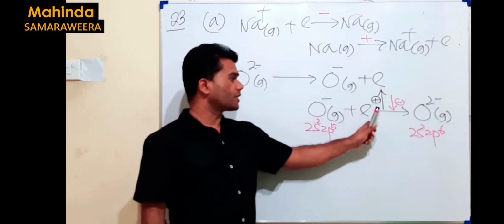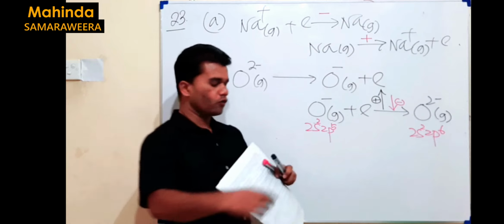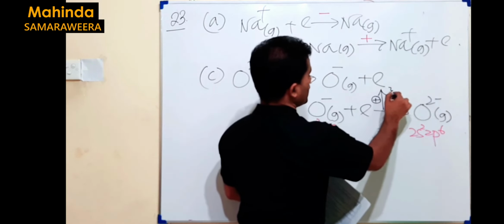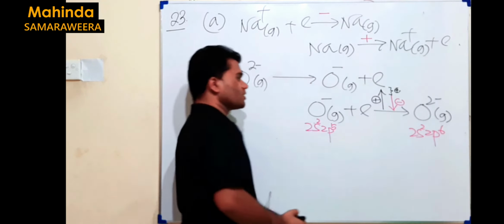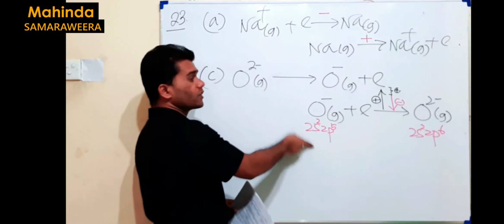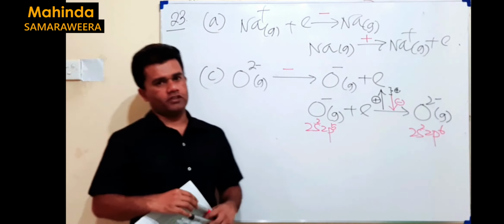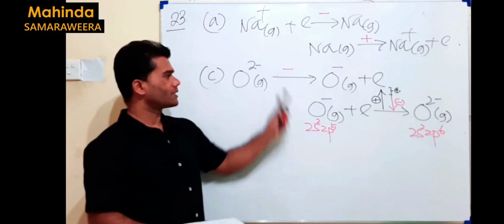So the energy required is more than the energy released. Then what will be the overall? Overall will be a positive value. So remember, this process is a positive process. What is given is the reverse of this, so it should be a negative process. Understand? That's negative.